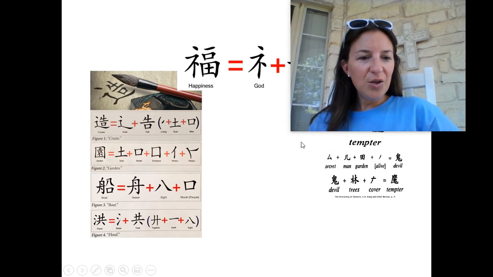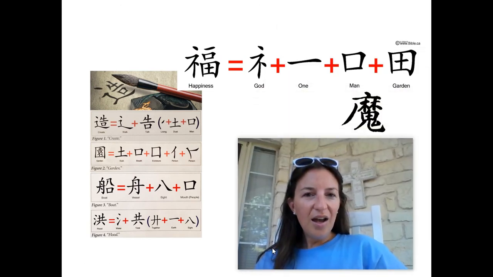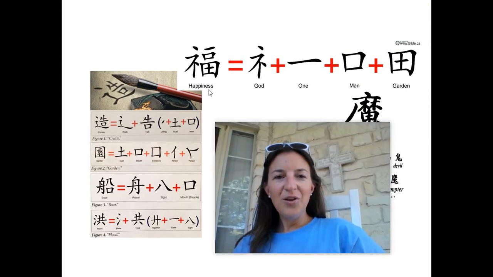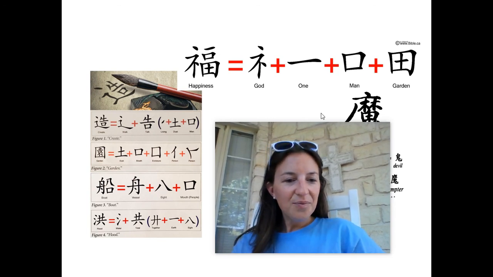And then we also looked at happiness. And look at the Chinese symbol for happiness. God. There is one God with man in the garden, that God would walk with man in the garden.